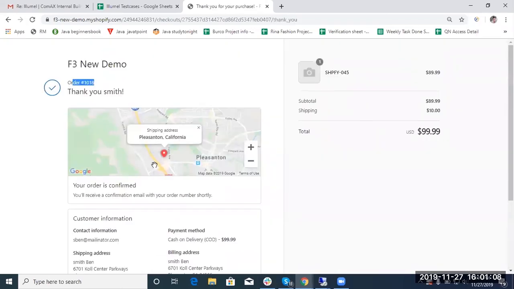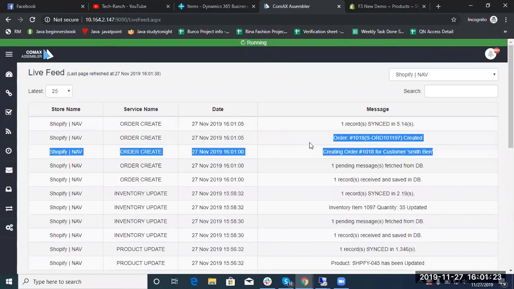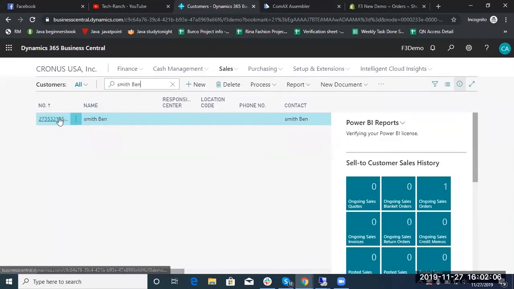Order has been placed, and here is the order number. I will move to the Live Feed page on the connector dashboard and review the sync confirmation message. Here it is. The confirmation message is here. Let's move to ERP and verify this sync.